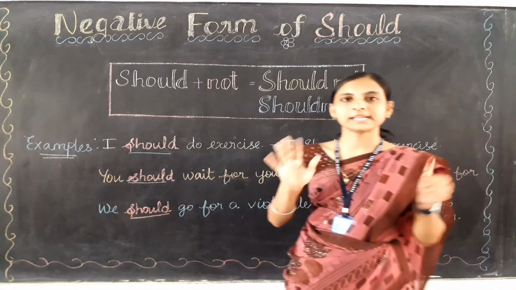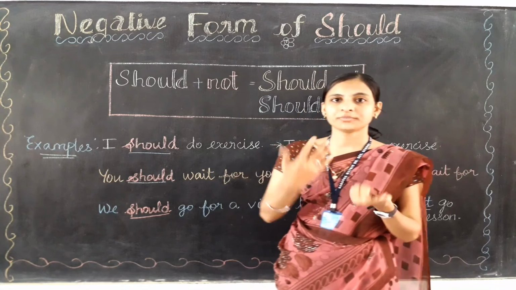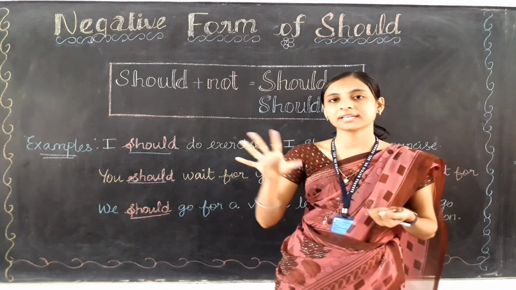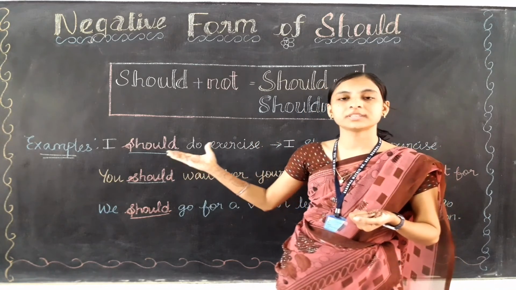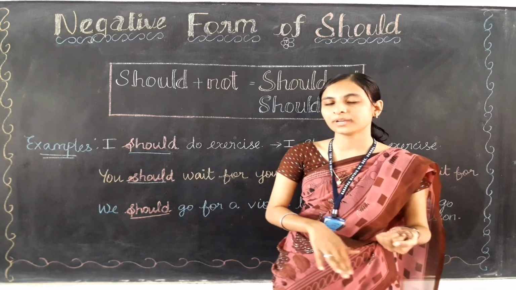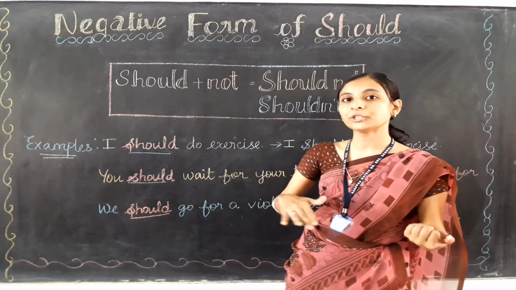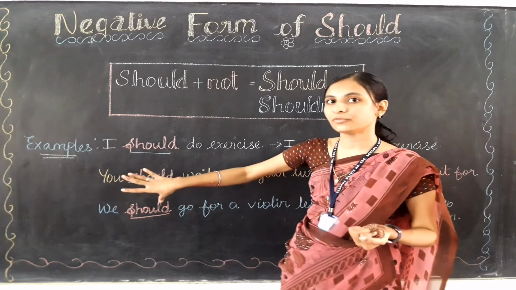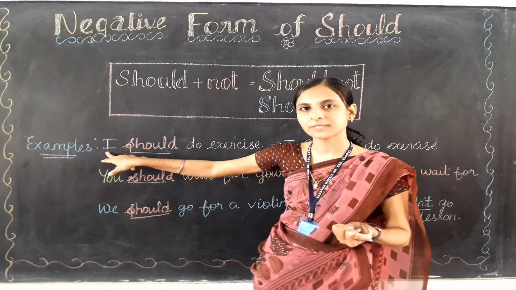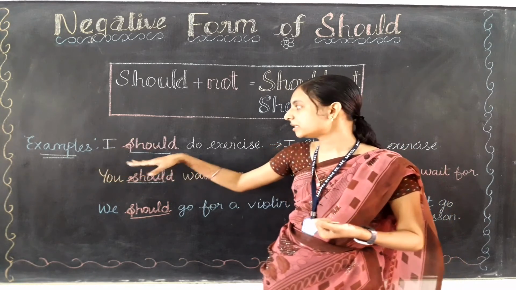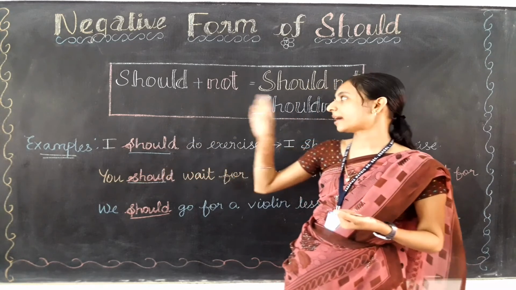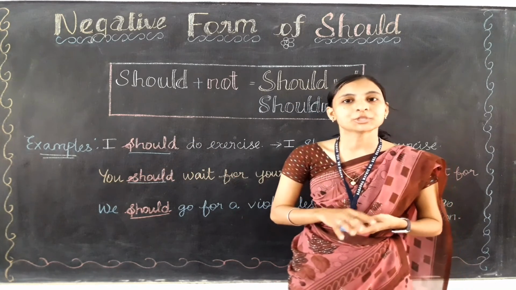So I hope you are clear with this topic, children. If a question asks you to make a sentence with the usage of should into the negative form, what do you need to do? In place of should, wherever you see it, even if should is in the subject place, you can remove this should, and in place of it you have to use the negative form, that is shouldn't only.